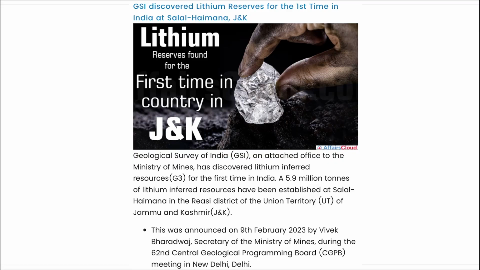If we talk about it, GSI, that is the Geological Survey of India, an attached office to the Ministry of Mines, has discovered lithium resources for the first time in India. 5.9 million tons of lithium inferred resources have been established at the Reasi district of the UT of Jammu and Kashmir. Highly important, take a note of it.